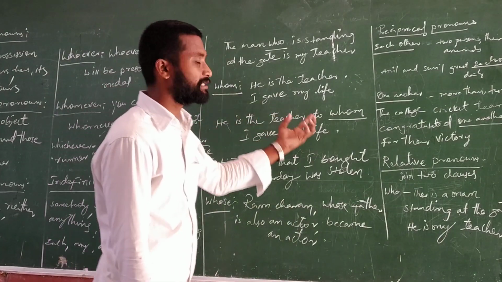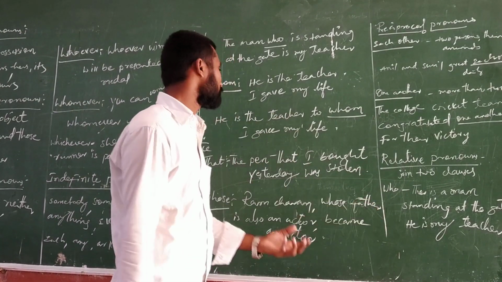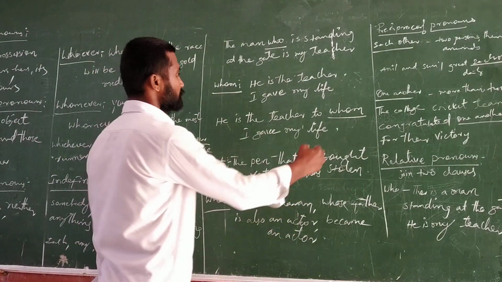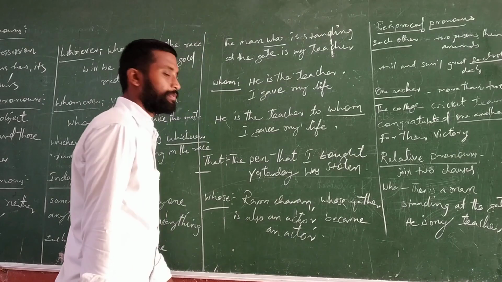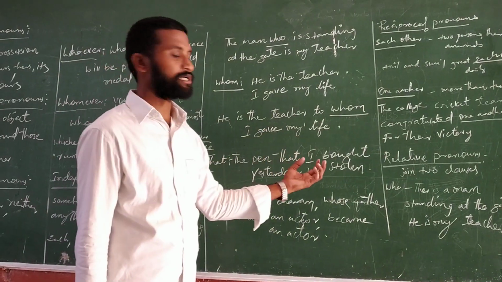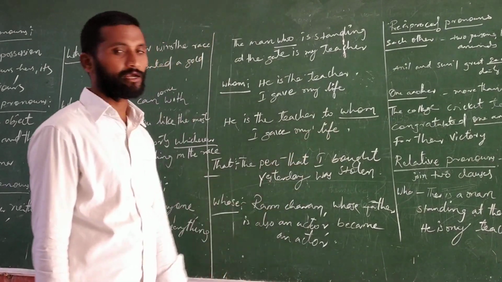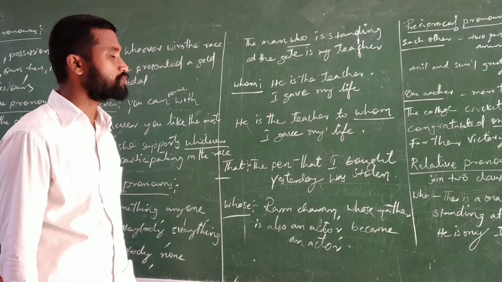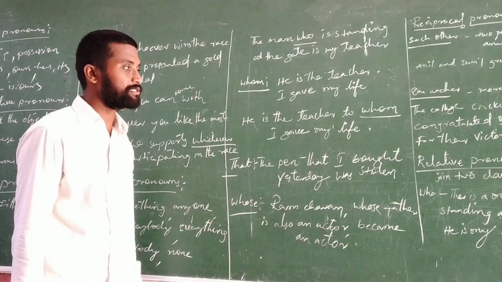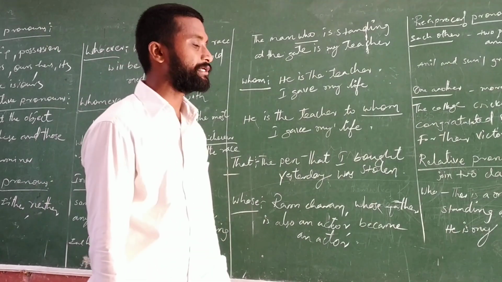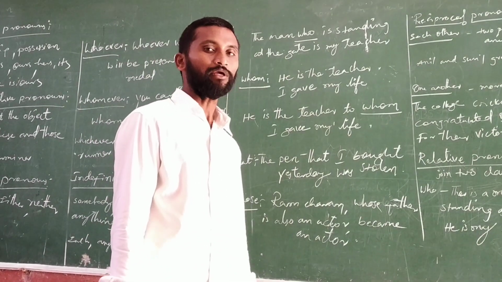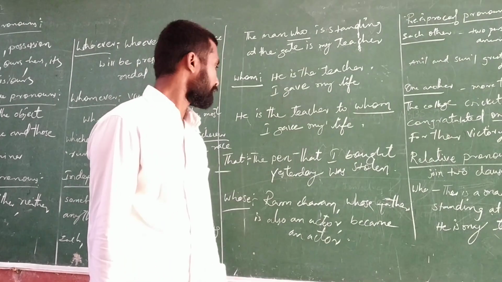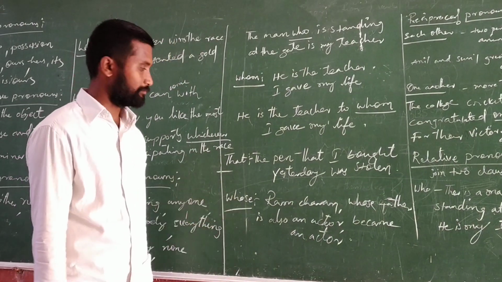So, he is the teacher to whom I give my life. Here we used whom. In this way we have to join two independent clauses with relative pronouns.